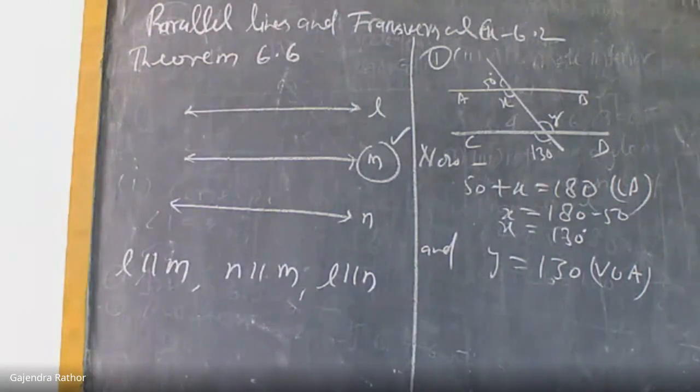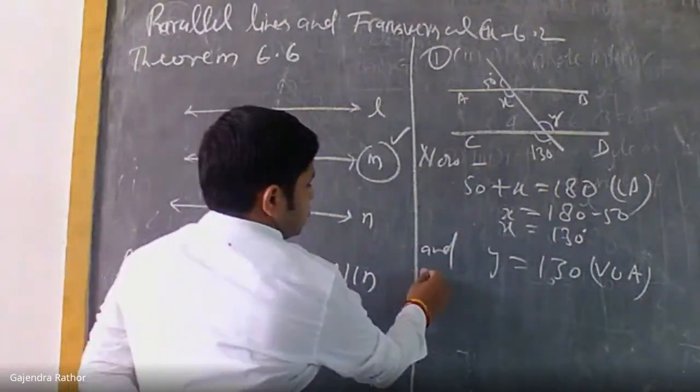Now tell me, which property should be used to show that the lines are parallel? Please reply. Anybody reply? Yeah, very good, Nandita.